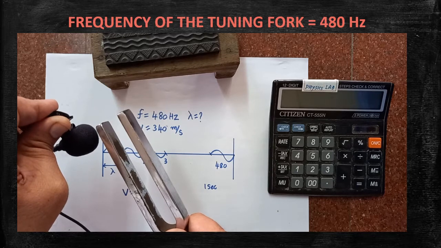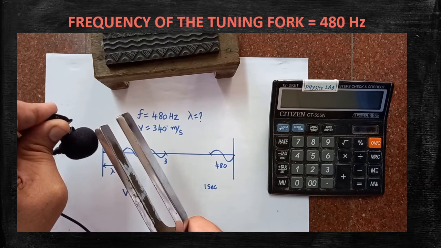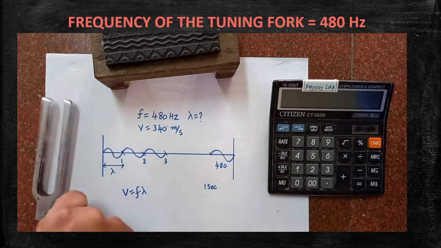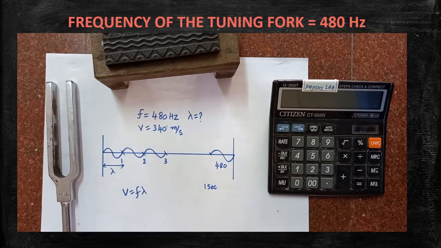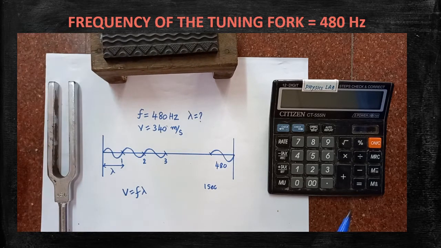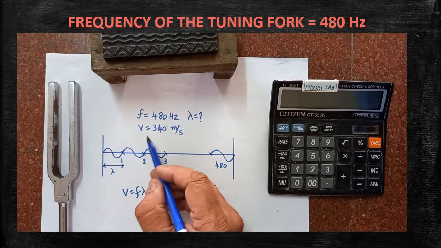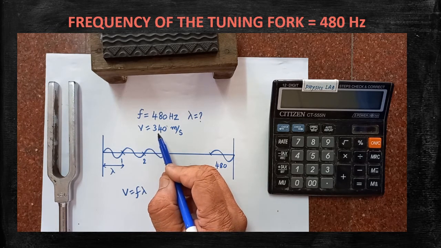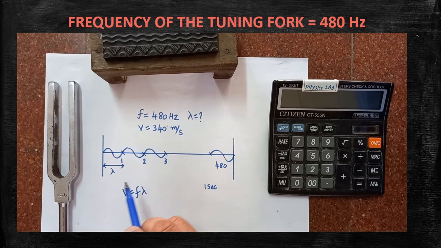Till the energy gets dissipated, you are able to hear the sound. Now, you may have heard the sound which is produced from the tuning fork. That is the frequency of the sound of the tuning fork. Now, the velocity of sound in air at normal temperature is 340 meter per second.